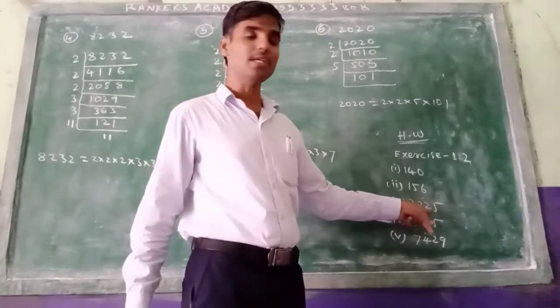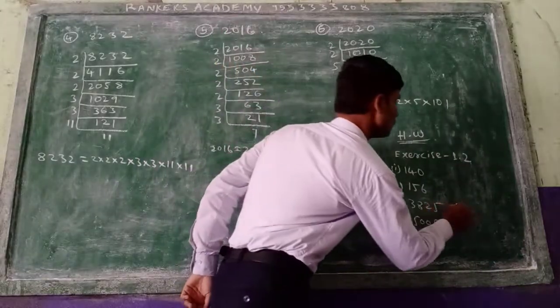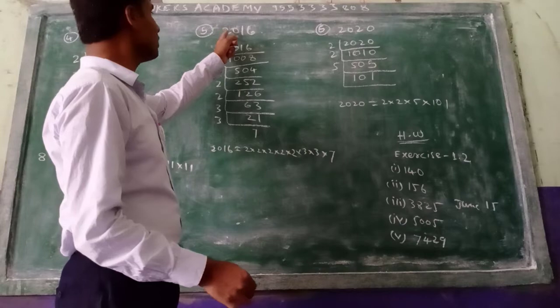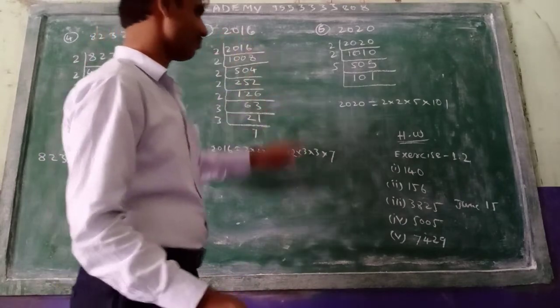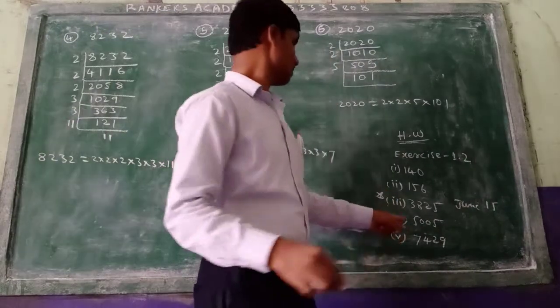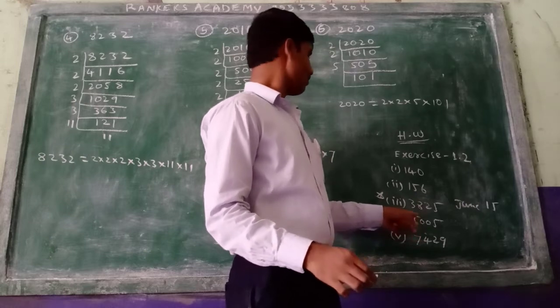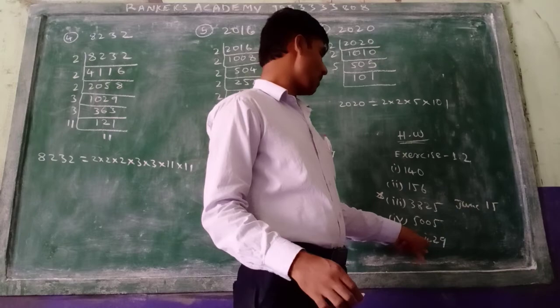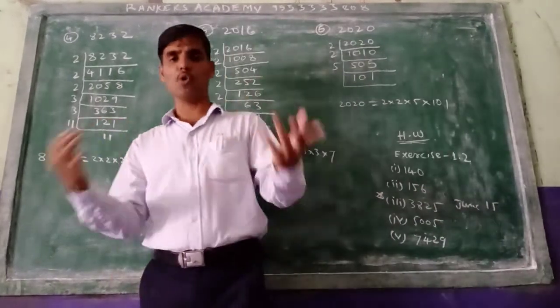This problem came in June 2015. This one came in June 2016. Fourth problem 5005. Fifth problem 7429. You practice more problems.